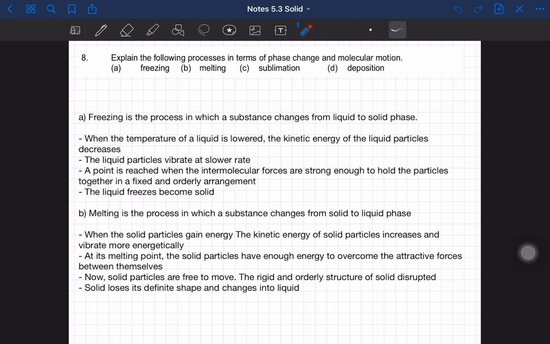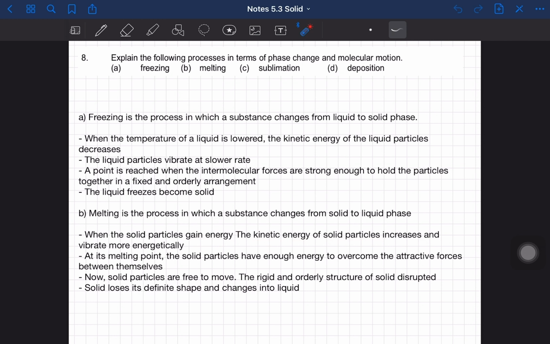Okay, sama juga untuk melting, you explain dia punya phase change. Okay, so melting phase change from solid to liquid, and then you explain the process of melting. So when solid particles gain energy, okay, the kinetic energy of solid particles increase.